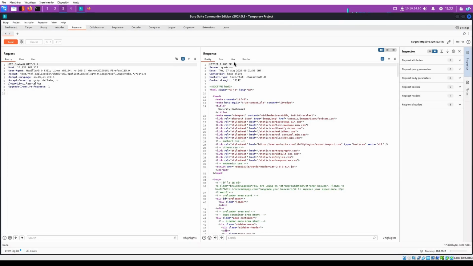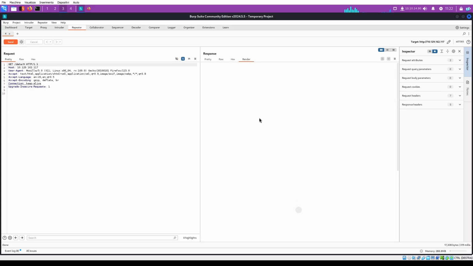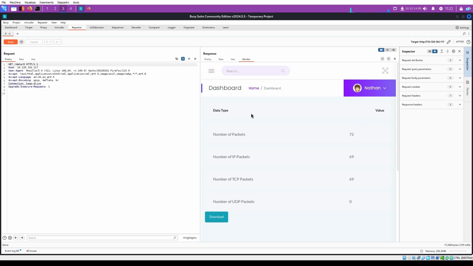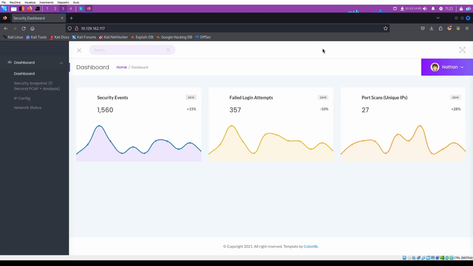Okay, we see that we receive a 200 code, so it's okay. We can render, and we can see that it is available and probably also available for download. So we can try to go to Security Snapshot to get data.